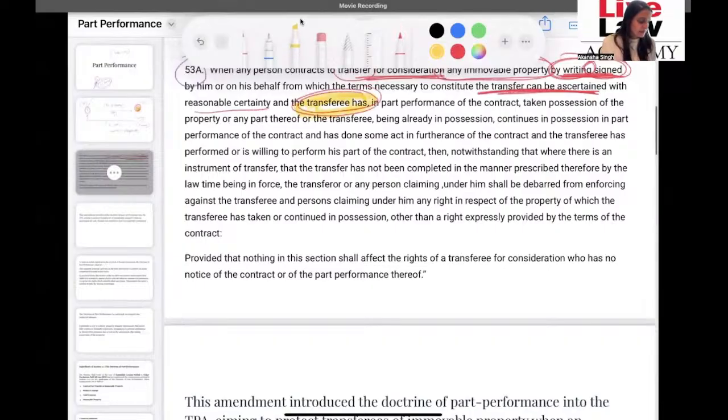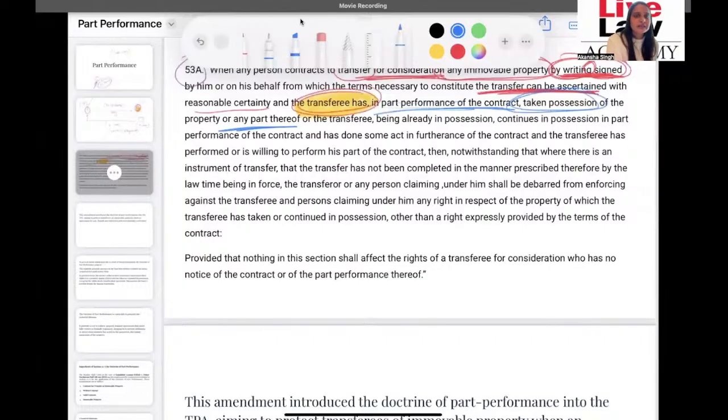Now the equity comes into the picture, okay? If you see, this is Transfer of Property Act 1882, wherein we did acknowledge equity. We had started acknowledging it, even though this has been introduced later by way of amendment. Equity still prevails, right? And therefore, this is based on the concept of equity, wherein we say that the transferee has done his part, okay? The transferee in part performance of the contract has taken possession of the property or any part thereof.